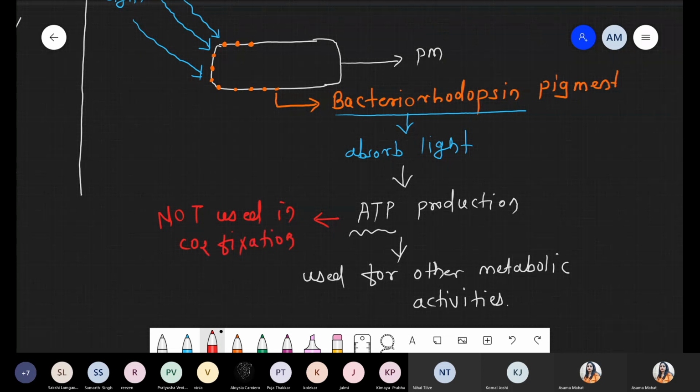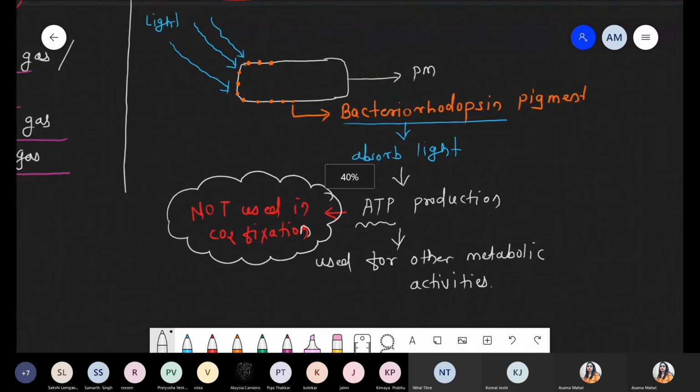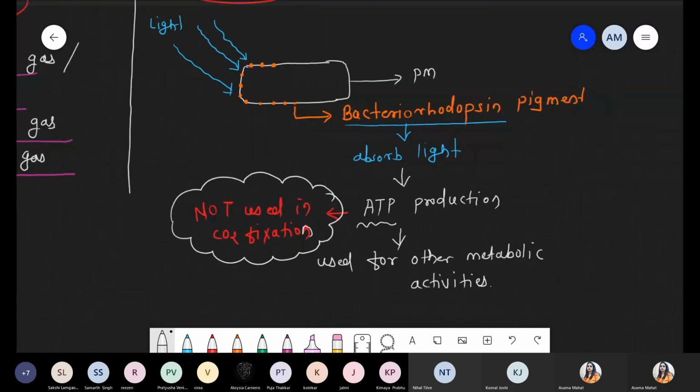Because what did we see in chemoautotrophs? These bacteria undergo chemical degradation and produce ATP, and that ATP is used for food production. Same scenario for photoautotrophic bacteria: they produce energy in the presence of light, and that energy is used for carbon fixation, food synthesis. But these halophiles, they have everything.